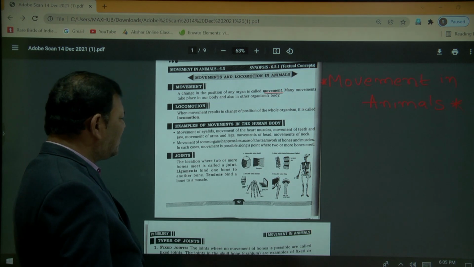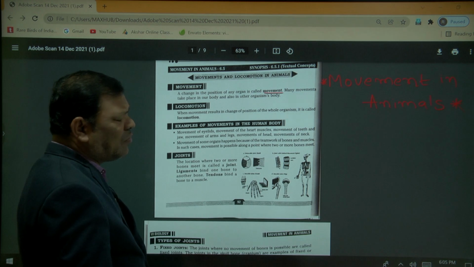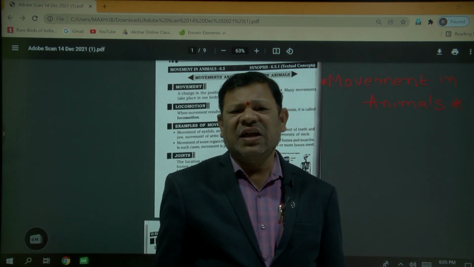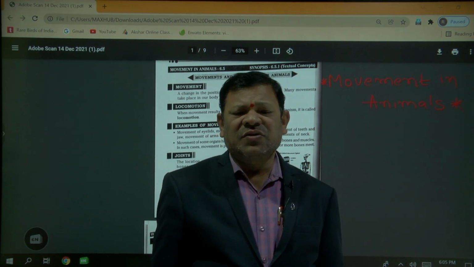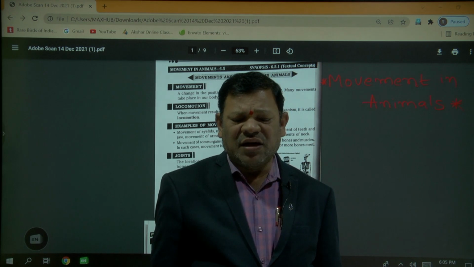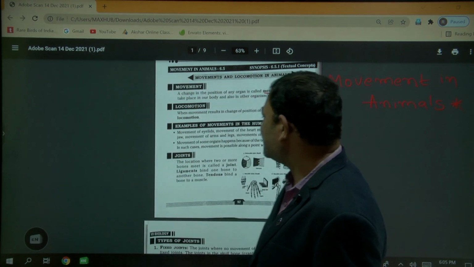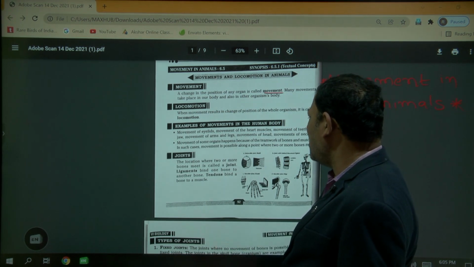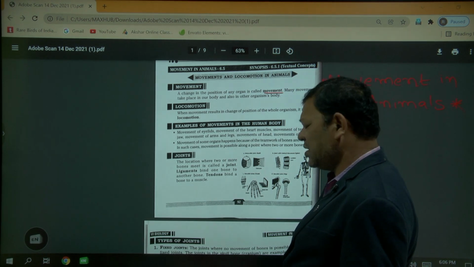Movements of some organs happen because of the teamwork of the bones and muscles. Bones and muscles give a definite shape to the organism. With the help of bones and muscles, the organism can move from one place to another place. In such cases, movement is possible along a point where two or more bones meet together.